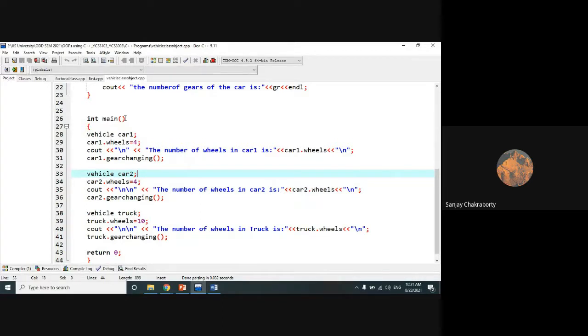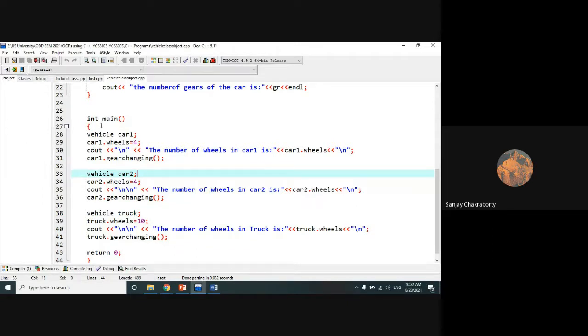So in such a way, you can create multiple objects for the same class. If you remember that particular statement, I told you in the first class that one class may have multiple objects, but one object must belong to a single class. All types of cars must belong to a vehicle class. It cannot belong to a person class, an employee class, or a fruit class. It must always belong to a vehicle class.